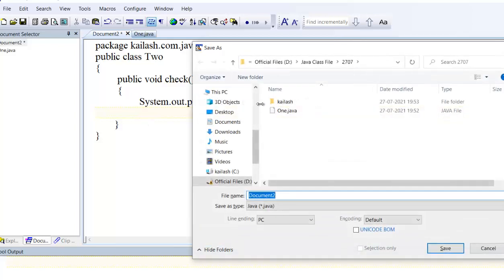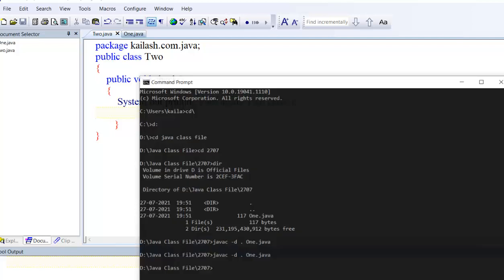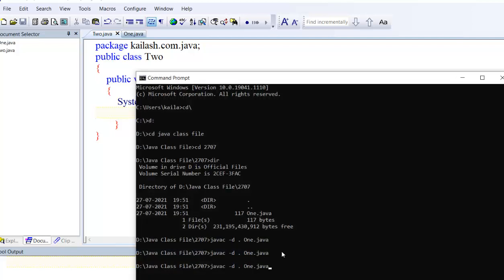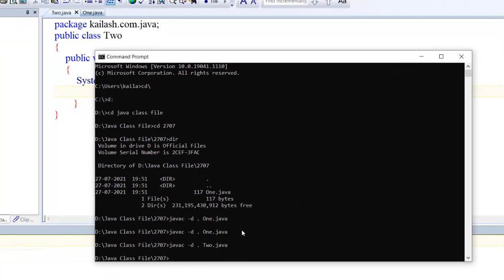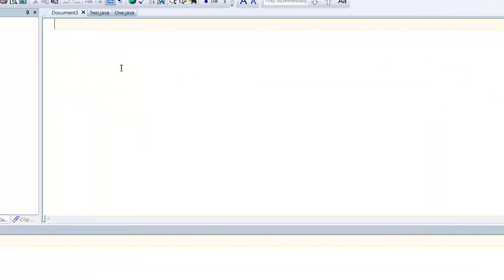Now save this as 2.java. Now compile the same way: javac -d . 2.java. Compile success.